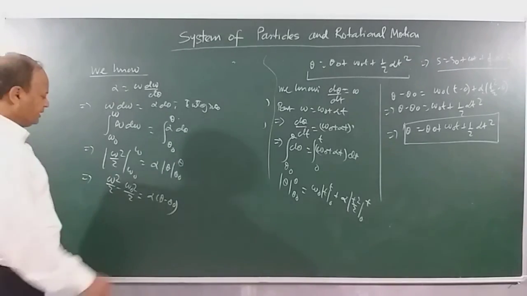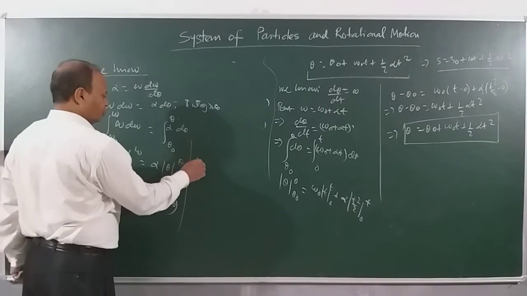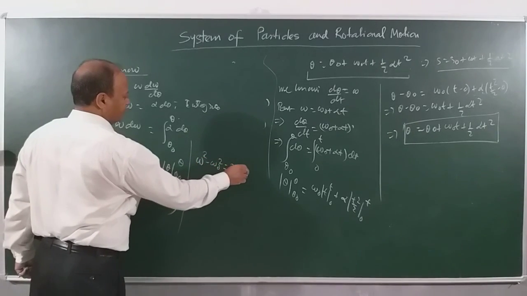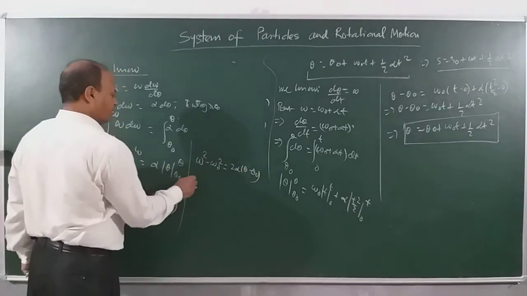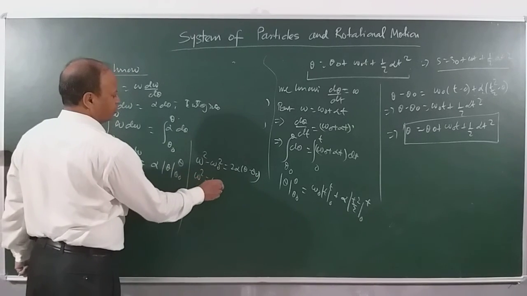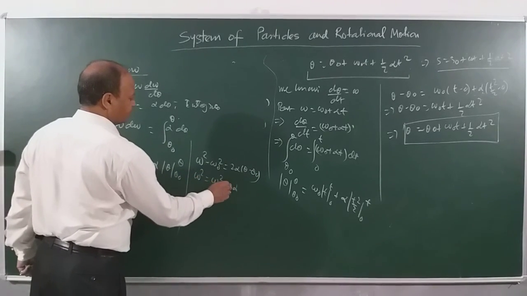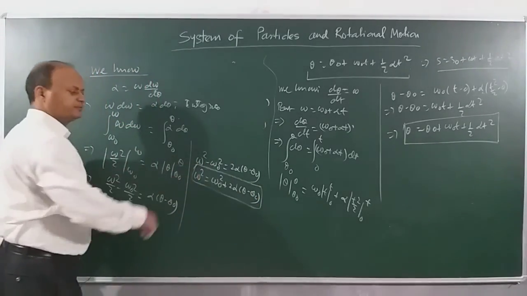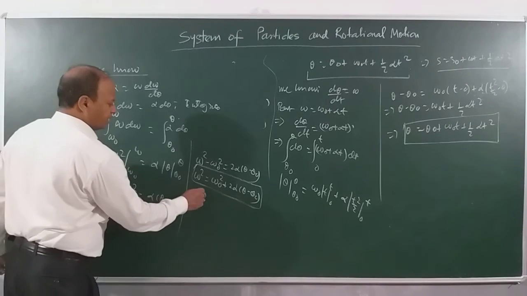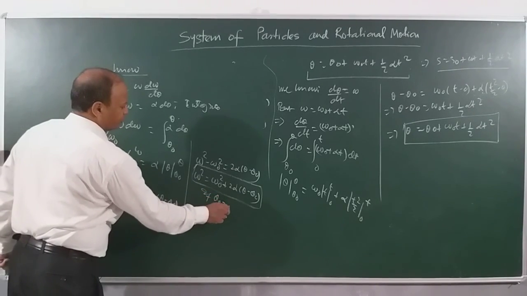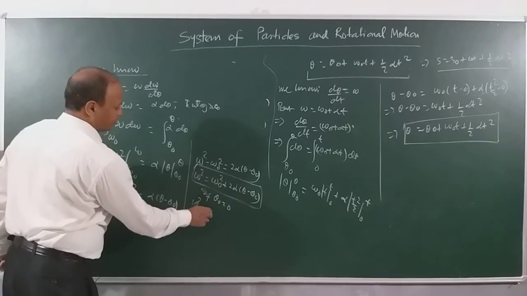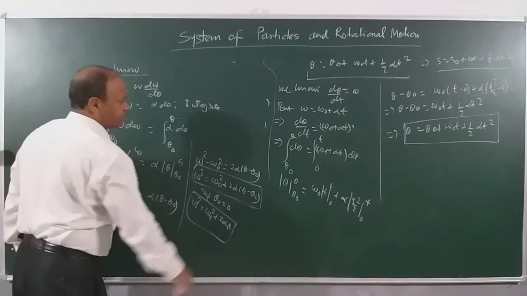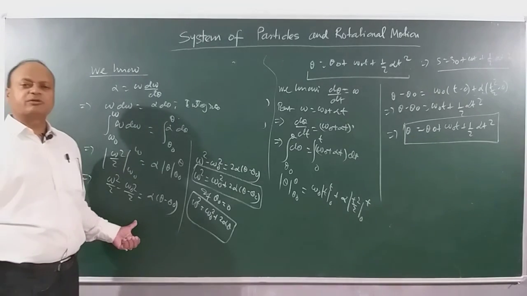If you cross multiply, then omega square minus omega naught square is equal to 2 alpha into theta minus theta 0, or omega square is equal to omega naught square plus 2 alpha into theta minus theta 0. So this is the third equation of motion. Clear? Here, if theta 0 is equal to 0, then omega square is equal to omega naught square plus 2 alpha theta. So children, we went through all the three equations of rotational motion.